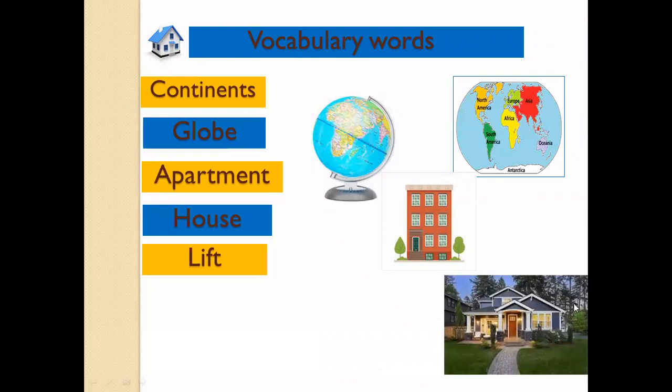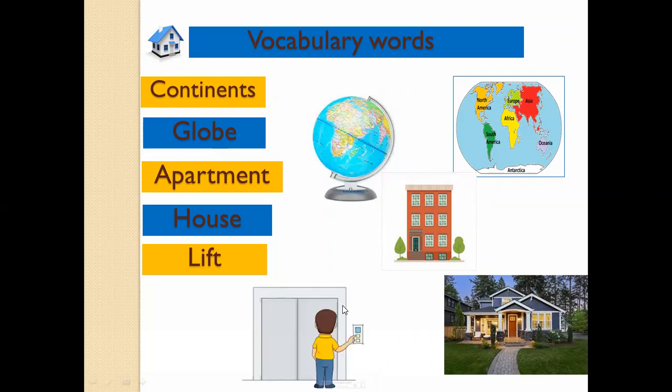Then we have a house. A house in which one family lives is called a house. And then we have a lift. A lift helps people go up and brings them back down. So in an apartment building, we have a ground floor, first floor, second floor, and so on. If the building is taller, like the Burj, I think there are 25 floors.